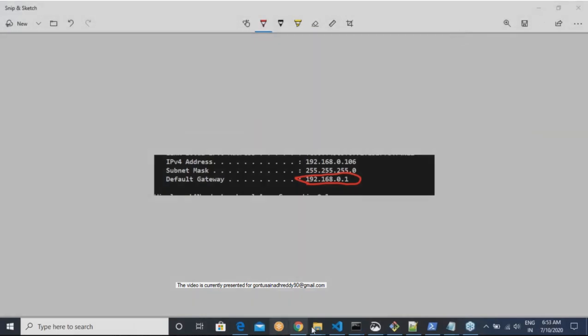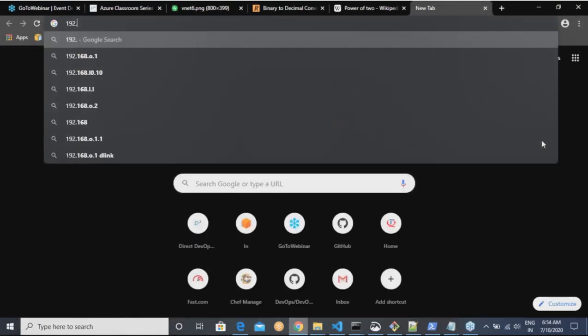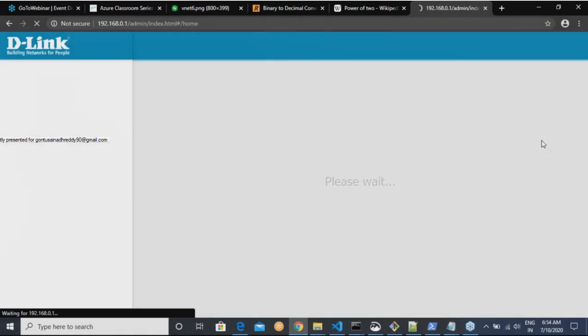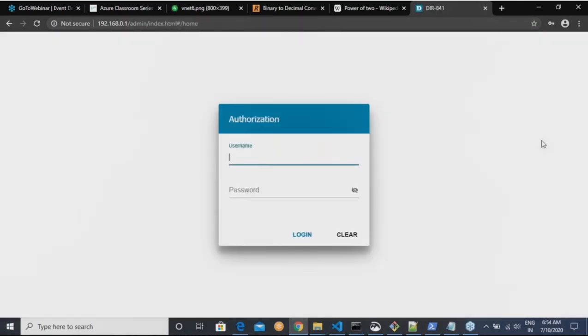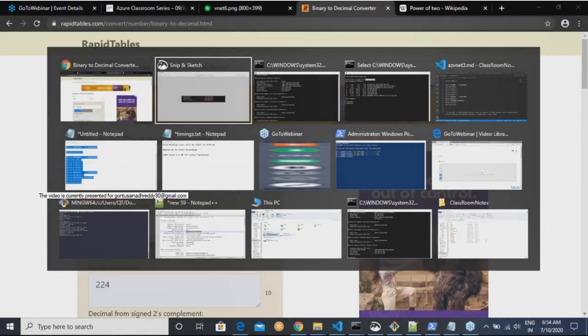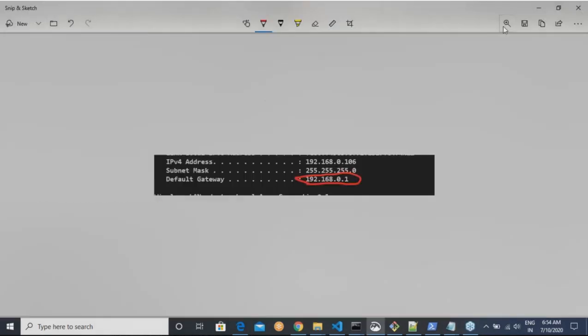These days a router generally comes with some kind of web interface also. If I type 192.168.0.1, it would open a web page. This is my router's configuration. So this is my router's web page. Let us try to see how this routing or router comes into play.